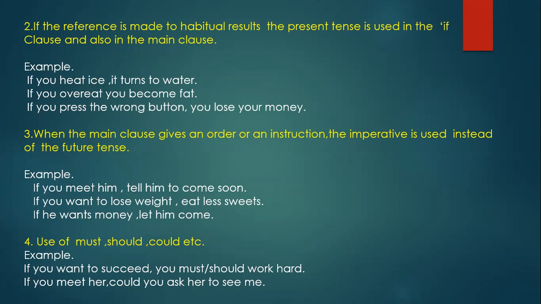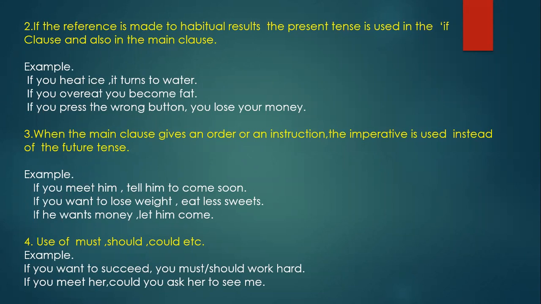Example, if you want to succeed, you can use must or should. That's why a slash is put. If you want to succeed, you must work hard or you should work hard. The next sentence, if you meet her, could you ask her to see me?